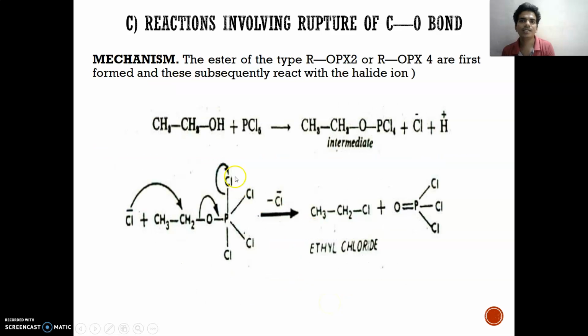The mechanism is that esters of this type are first formed in this reaction, which subsequently react with halide. So an intermediate is formed, which reacts with the halide, and we will get ethyl chloride in the last step.